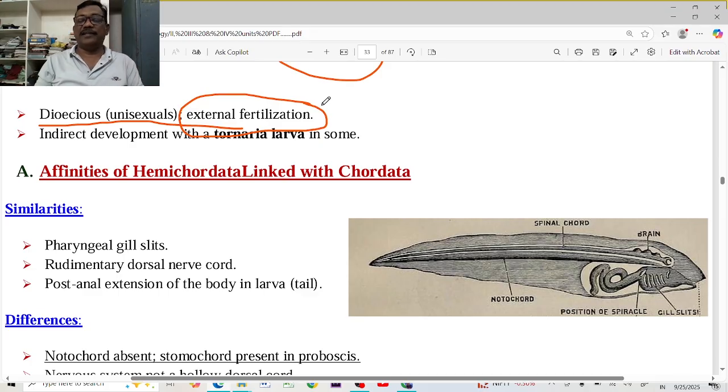The Tornaria larva is developing in the water. The Tornaria larva can swim in the water as a free living animal for some time, and it can develop or metamorphose as the adult organism, the hemichordate worm-like body. But the indirect development is taking place. So this is Tornaria. If a larval stage is there, that is called the indirect development. If there is no larval stage, that is direct development.